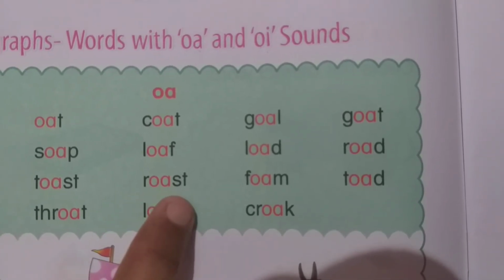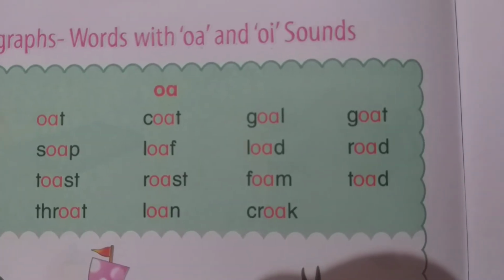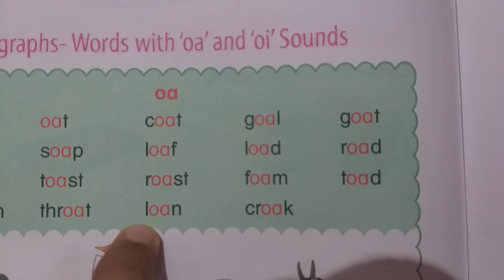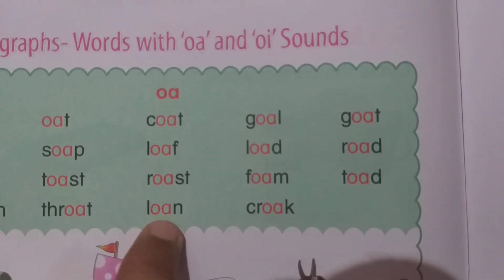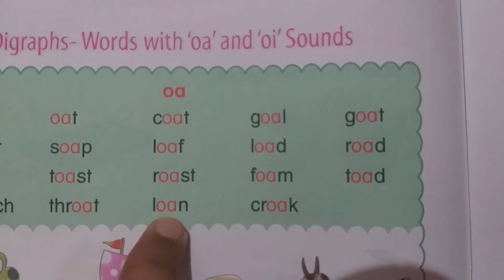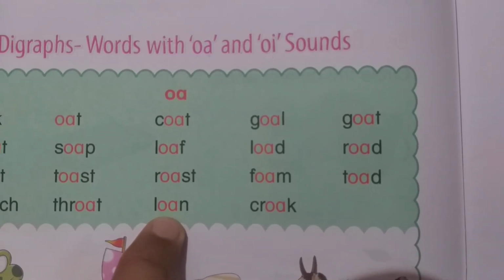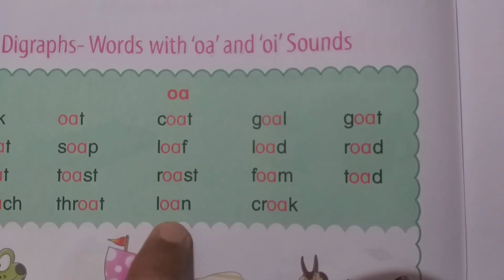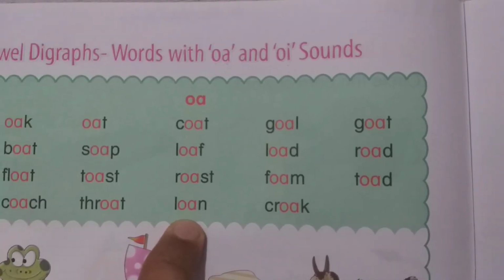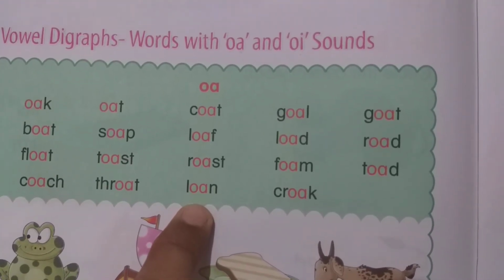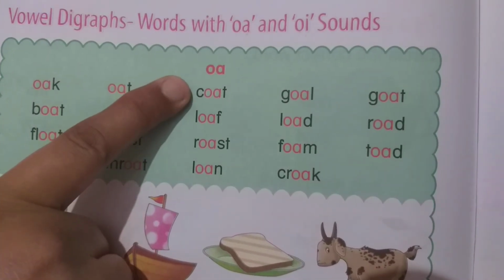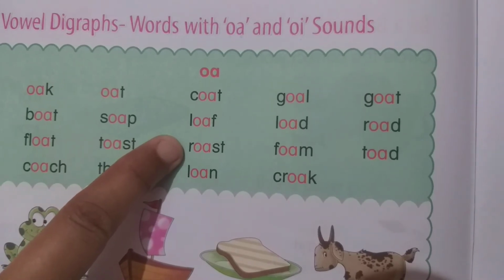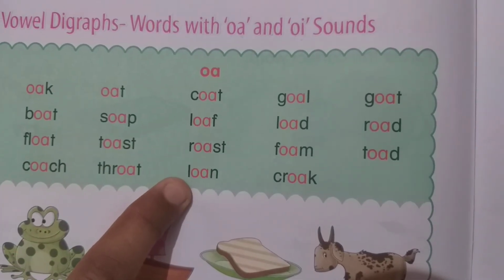Again, roast. Okay. The sound of L is L. OA is O. The sound of N is N. Together we will say loan. Okay? Loan. Repeat with me, dear students. Coat, loaf, roast and loan. Okay?